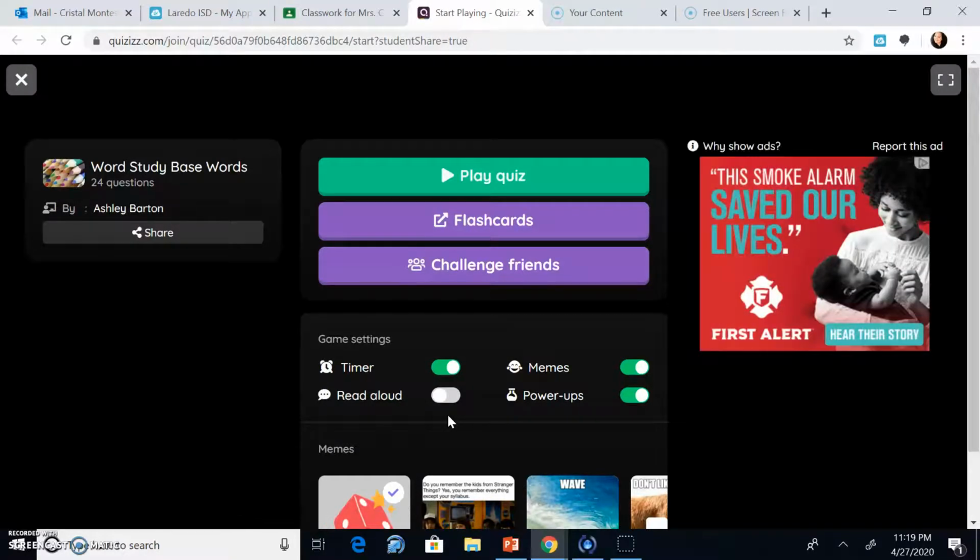it to you. It has some features here. If you don't want to be timed, you can take off the timer. If you like the time, because you like the urgency for it, then you can click on the timer. Another neat thing is the read out loud. The read out loud is just like the one that we have in Achieve 3000 for you. So if you want to use it, I encourage you to use it. That way you're hearing it read to you. So I'm going to play the quiz.